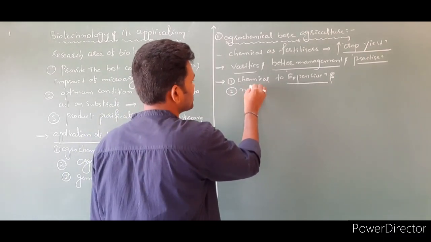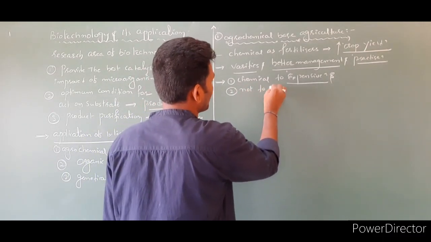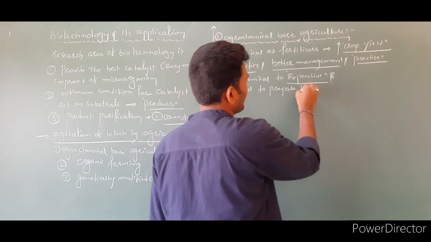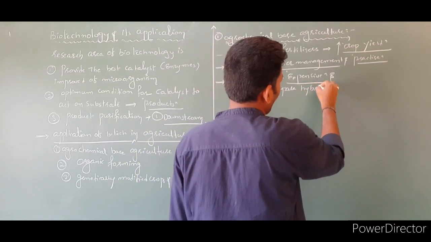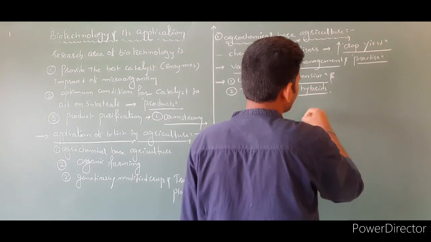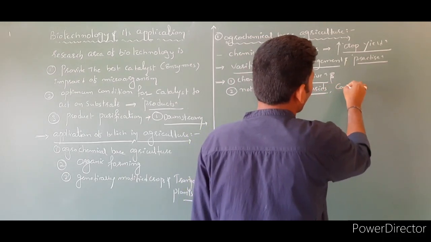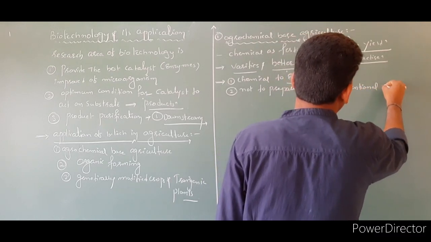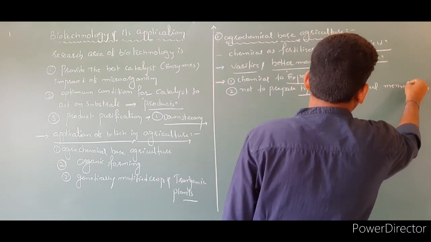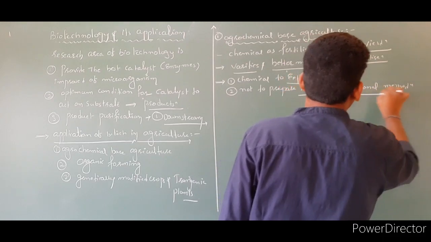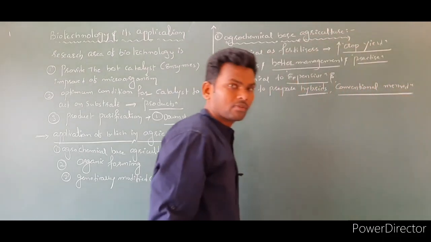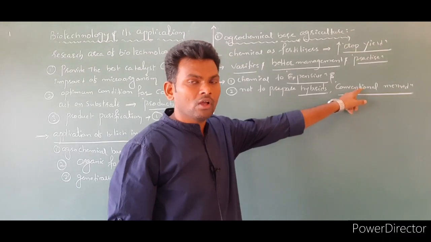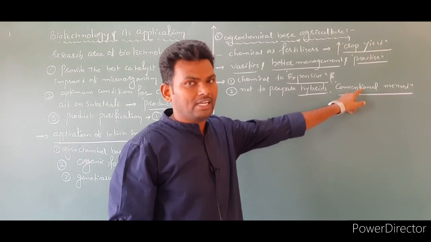It is not possible to prepare hybrids. Hybrids are nothing but varieties made by conventional methods, the normal hybridization process. By using this, we can't prepare good varieties.